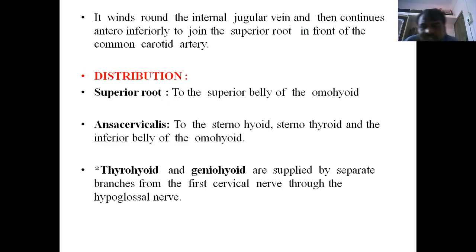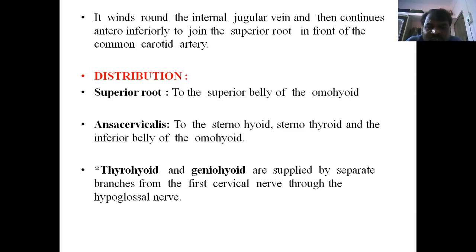It winds round the internal jugular vein and then continues anterior inferiorly to join the superior root in front of the common carotid artery. So it makes a loop. What branches is it giving? The superior root gives a branch to the superior belly of the omohyoid muscle. The ansa cervicalis loop gives branches to sternohyoid, sternothyroid, and the inferior belly of the omohyoid muscles. Whereas thyrohyoid and geniohyoid, these two muscles, are supplied separately from the first cervical nerve through the hypoglossal nerve.